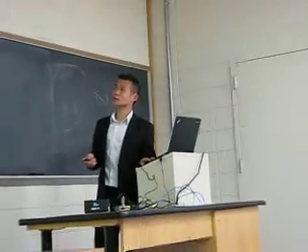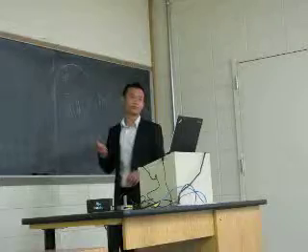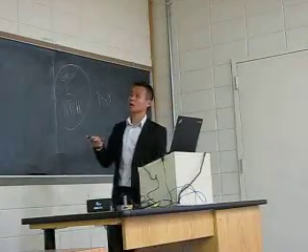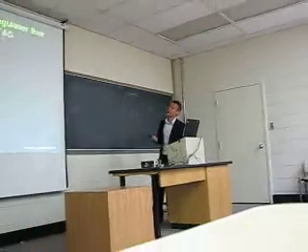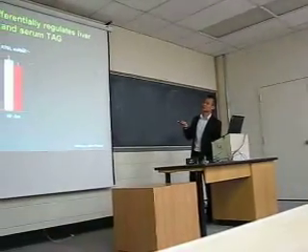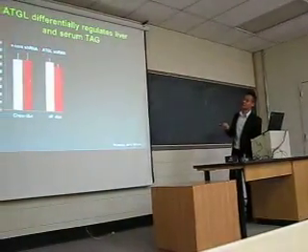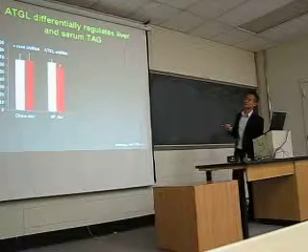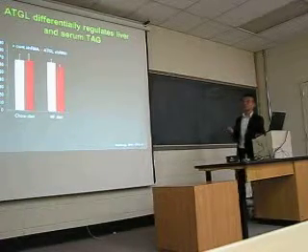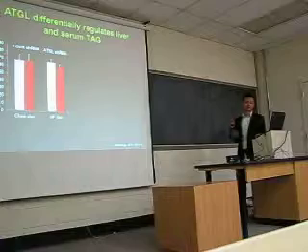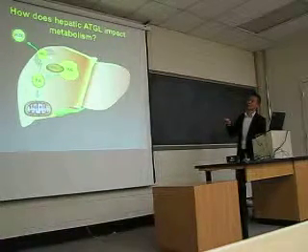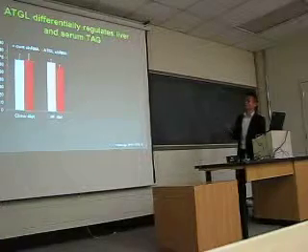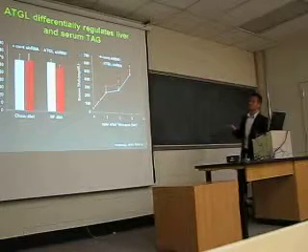So in order to characterize what happens to what is being hydrolyzed by ATGL, we first measured serum triglyceride, so basically blood triglyceride. And as you can see here, ATGL knockdown had no effect on serum triglyceride. So we wanted to specifically look at VLDL secretion. As I mentioned before, fatty acid could be made into triglyceride and then repackaged into VLDL.